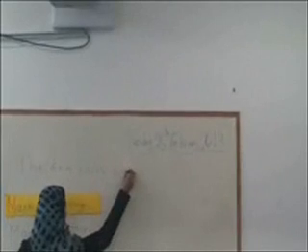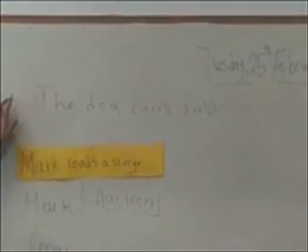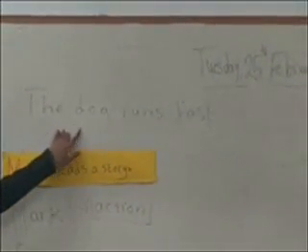Miss, can I say a sentence, please? The dog runs fast. Is it correct? We will see together. Let's read it together. The dog runs fast.